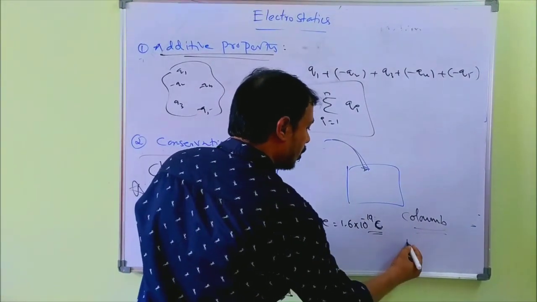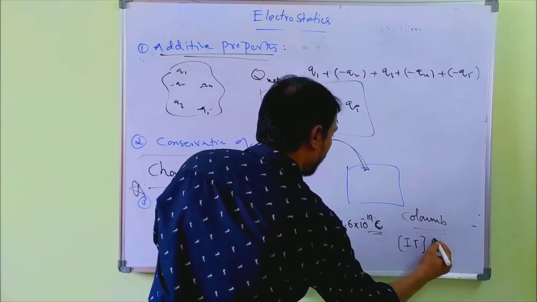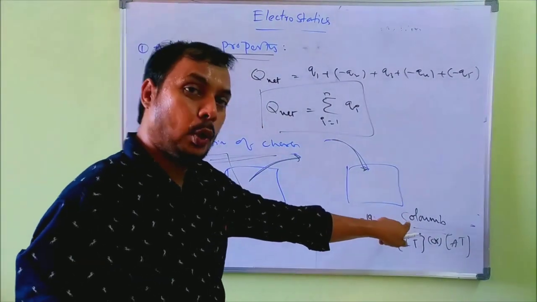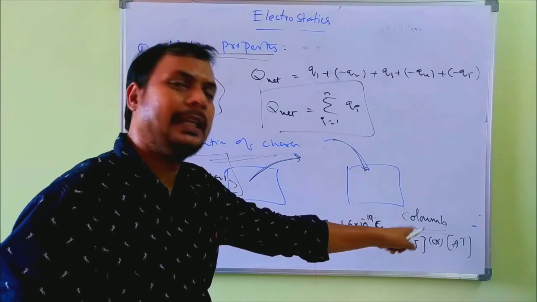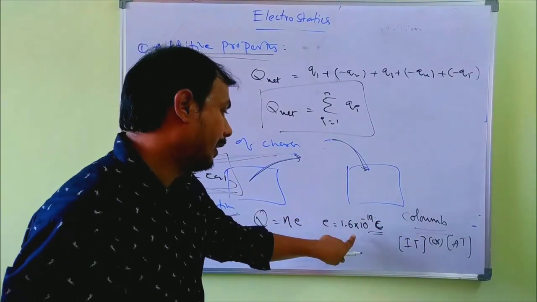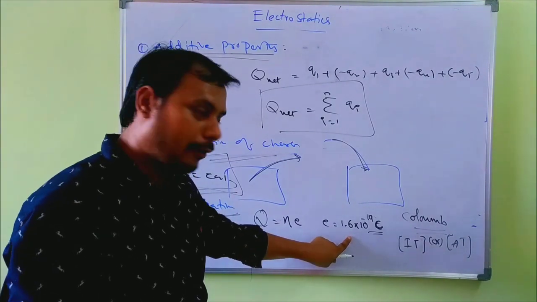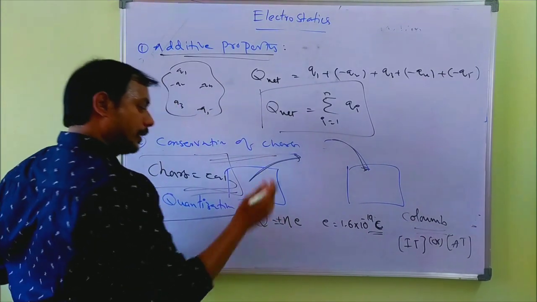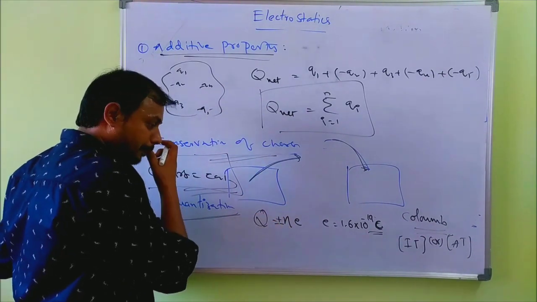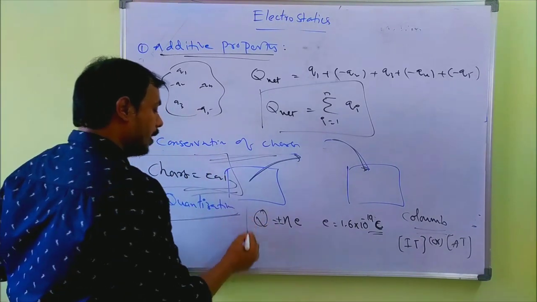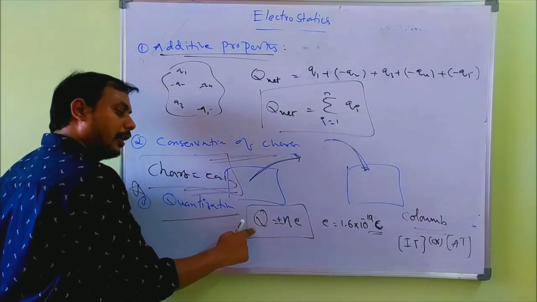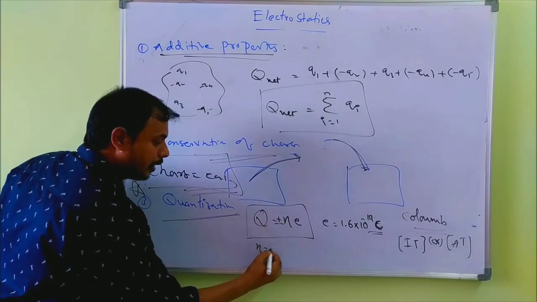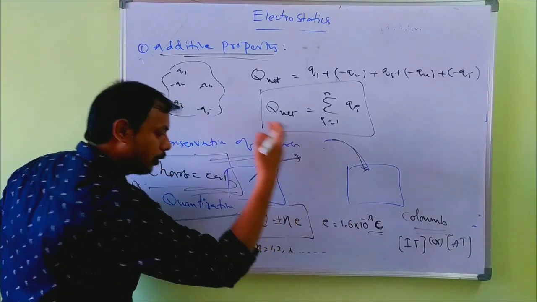Dimensional formula of charge is IT or AT. Unit is coulomb. Charge of an electron or proton is 1.6 times 10 to the power of minus 19. Total charge on the system Q equals plus or minus n e: plus for a positively charged body and minus for a negatively charged body. So the total charge on the system can be written as integral multiples of the charge of the electron. N is an integer, so the value of n becomes 1, 2, 3, 4 and so on.